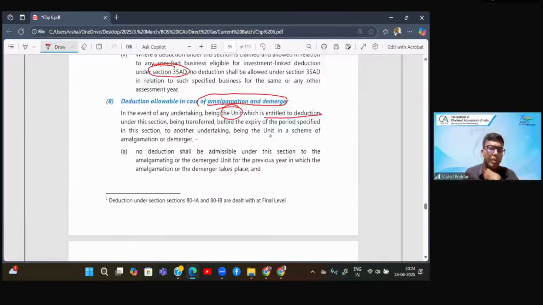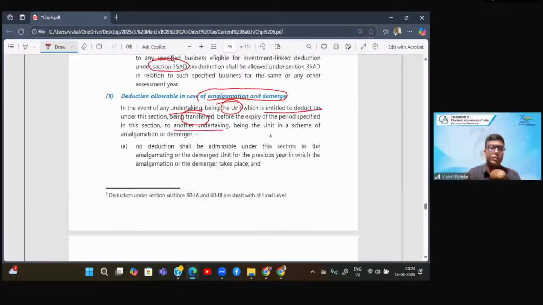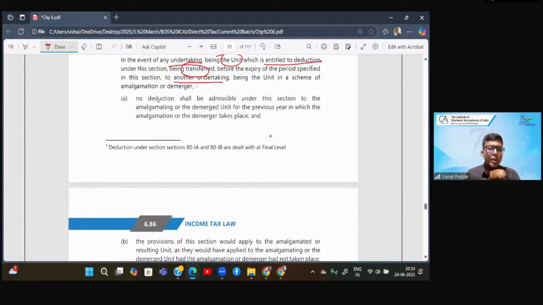What it says is, whenever there is amalgamation or demerger, and the SEZ unit entitled to deduction is transferred to another undertaking, no deduction shall be admissible to the old unit in the previous year in which the demerger took place.